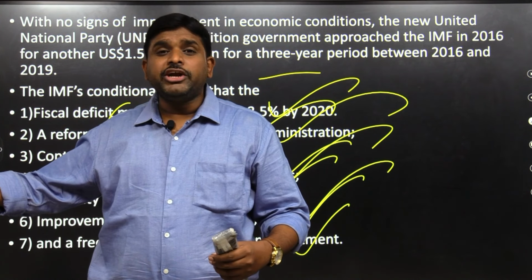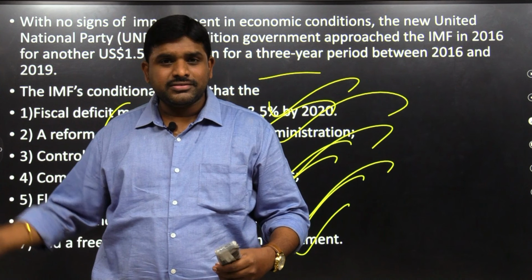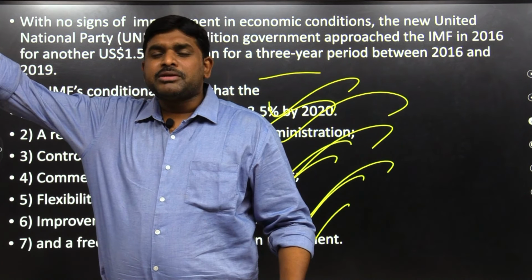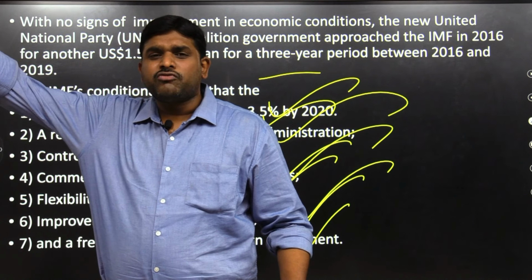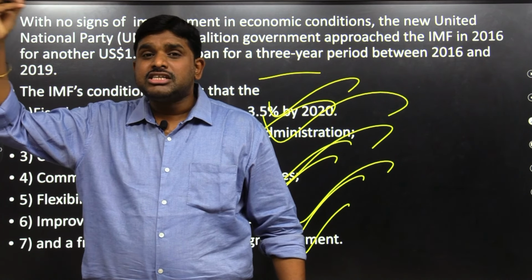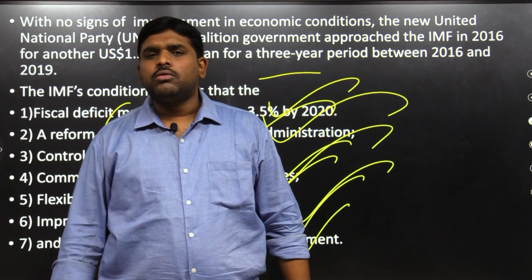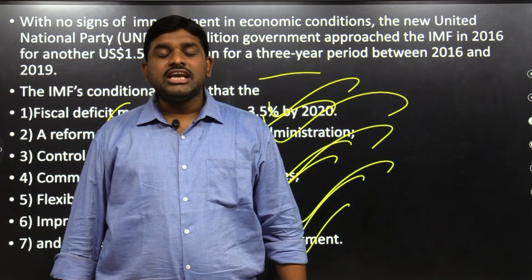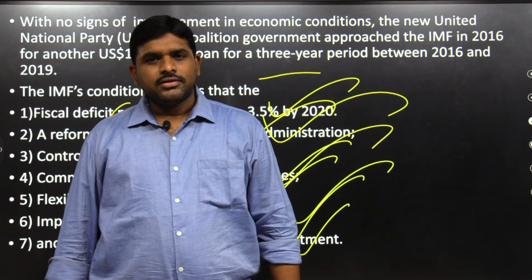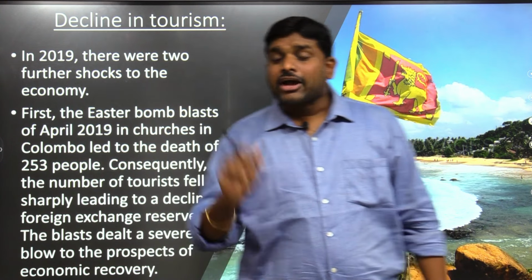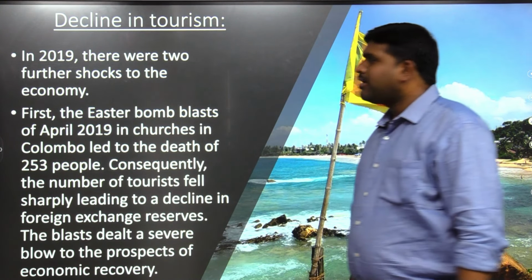Last month, inflation was 22.5%. India has somewhere around 5.5, whereas 22.5% inflation was present in March 2022. The economy is collapsing. An economic emergency was also announced by the Sri Lankan government. So these are the reasons responsible for the economic crisis in Sri Lanka.